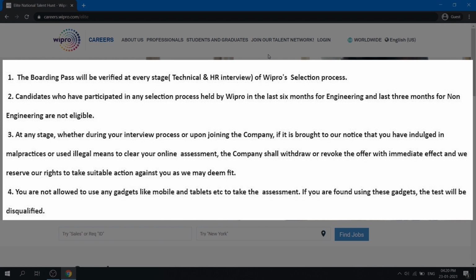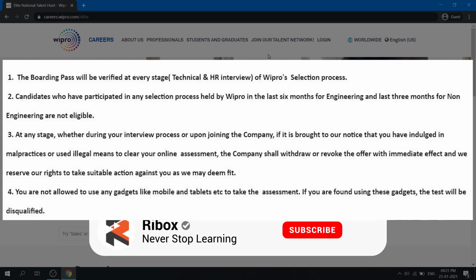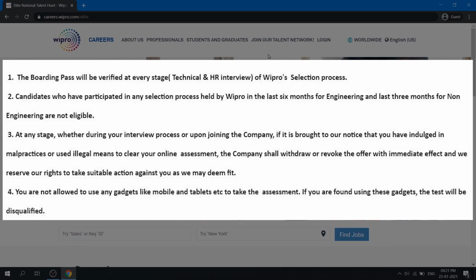At any stage, whether during your interview process or upon joining the company, if it is brought to our notice that you are indulged in a malpractice or used illegal means to clear your assessment, the company shall withdraw or revoke the offer with immediate effect, and we reserve our rights to take suitable actions against you as we may deem fit. So the third point is not a point to worry about if you are honestly attempting your exams. However, if it is not the case, then there are consequences which you might need to face, which can include legal actions. So don't indulge in any of them. You're not allowed to use any gadgets like mobiles, tablets, and other things to take the assessment. If you're found using these gadgets, the test will be disqualified.